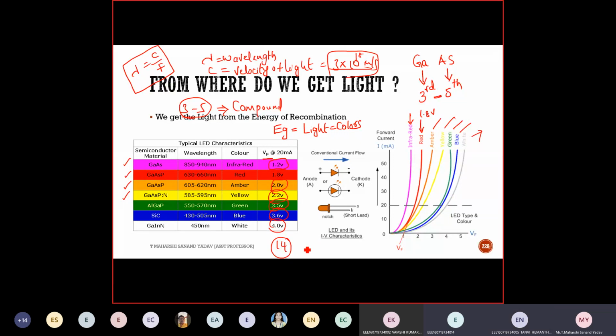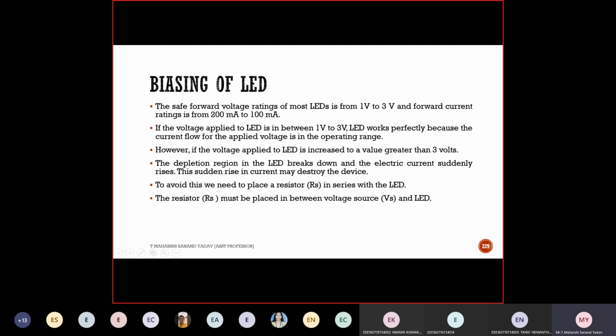The energy band gap should be at least 1.8. That's it. Whereas in case of silicon, it is only 1.2. For germanium, it is 0.785. That's why I'm not using silicon or germanium. You might get this for 2 marks also. Why are you not manufacturing the diode with silicon or germanium? Why are you going only for compound grouping? This is the important thing, energy band gap. So I hope you are clear with this.